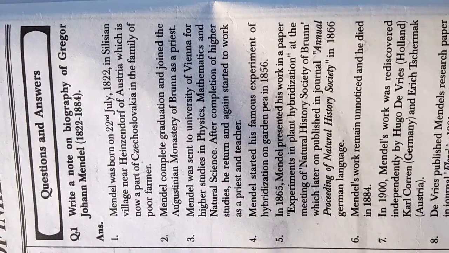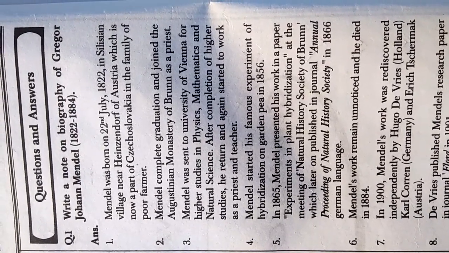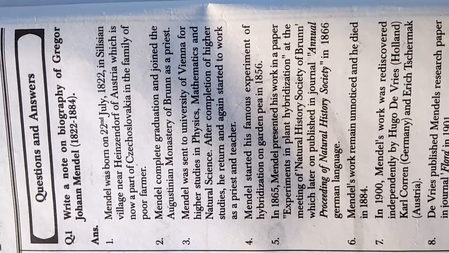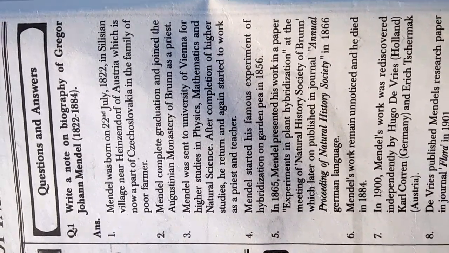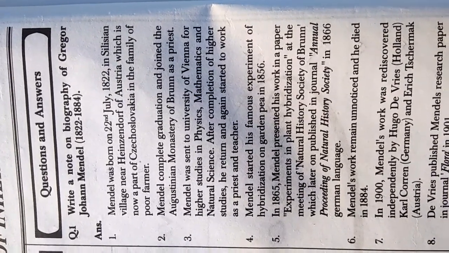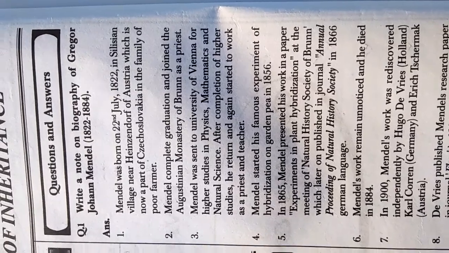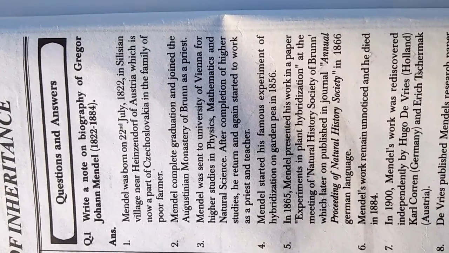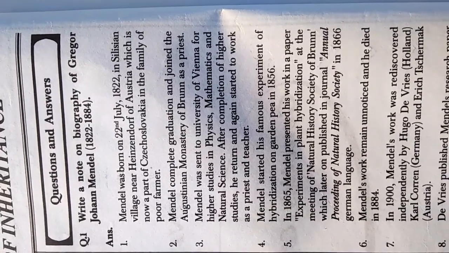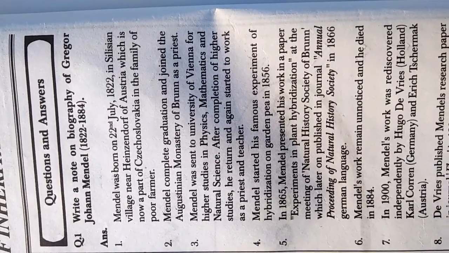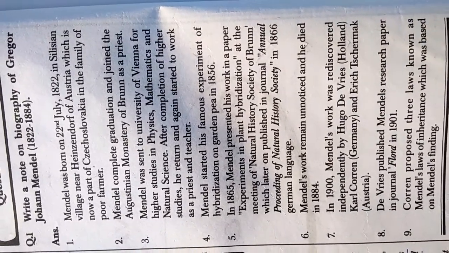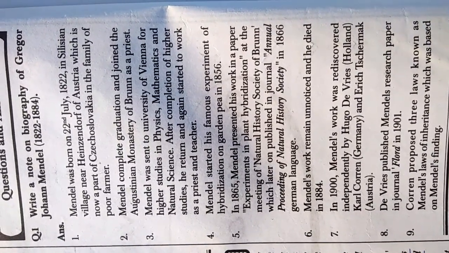Fifth point, in 1865, Mendel presented his work in a paper, Experiment in Plant Hybridization, at the meeting of Natural History Society of Brunn, which later on was published in the journal Annual Proceedings of Natural History Society in 1866, in German language. Mendel's work remained unnoticed and he died in 1884.